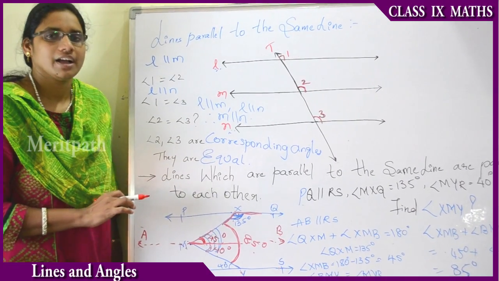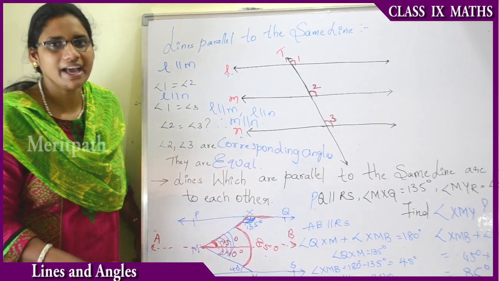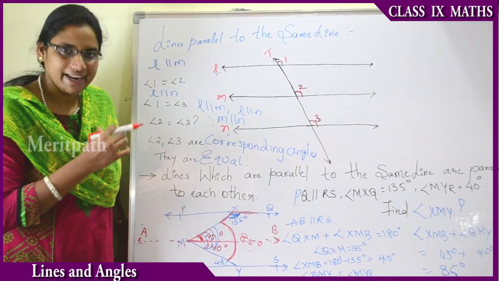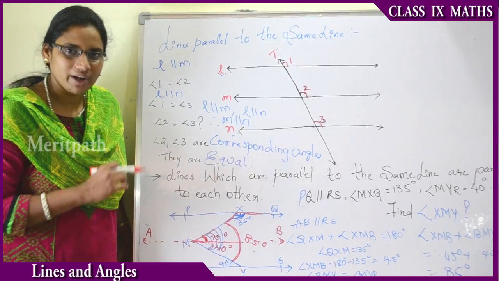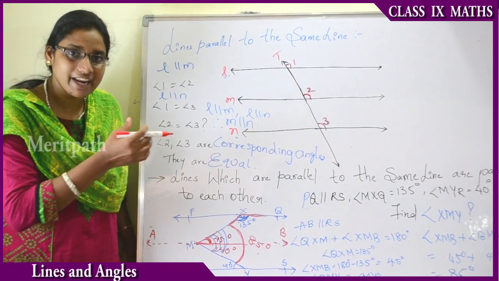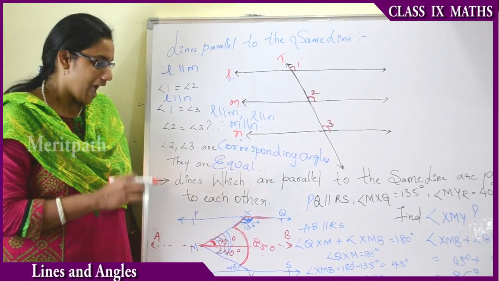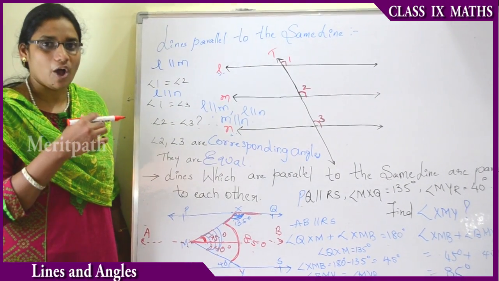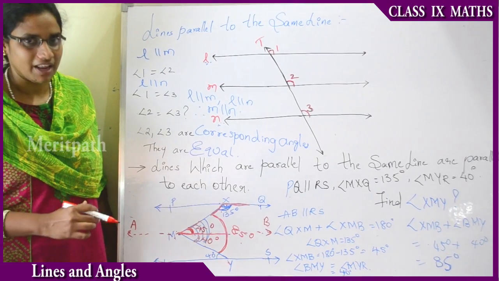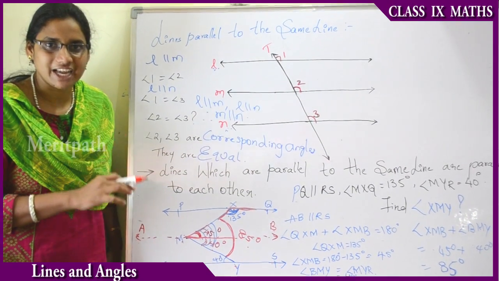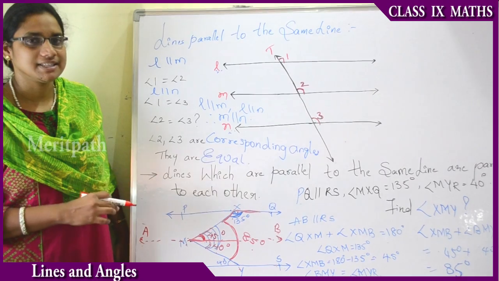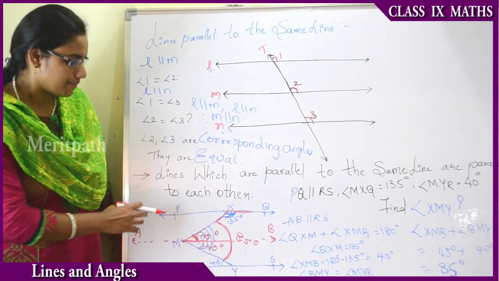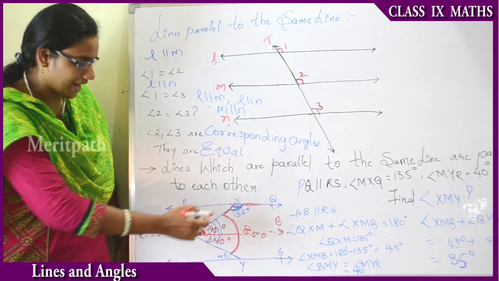Thus we can conclude that we can find any angles by using these statements: two alternate angles are equal, two corresponding angles are equal, the interior angles on the same side are supplementary, and the opposite interior angles are equal. All these four to five statements will help us find the solutions of different angles between two parallel lines and a transversal.